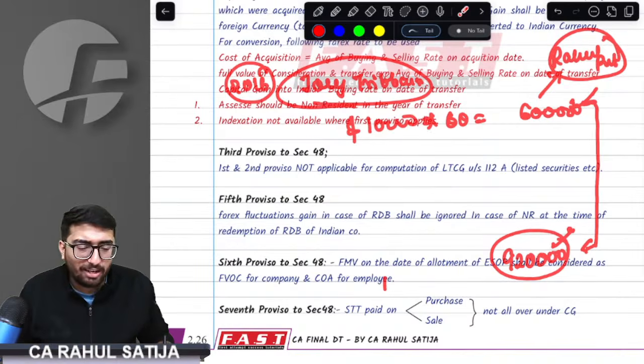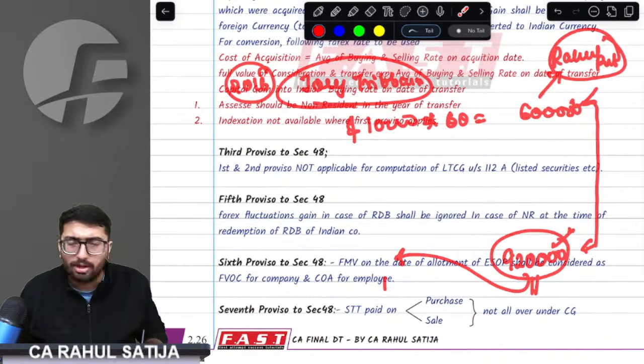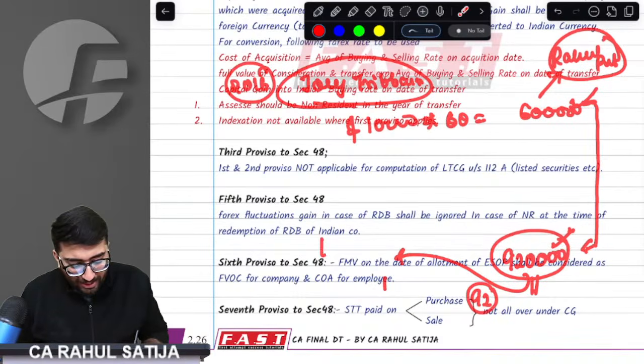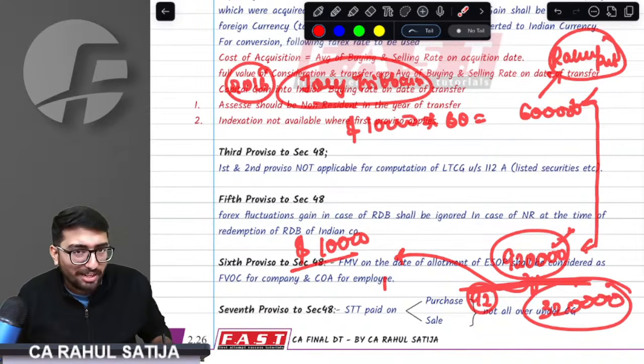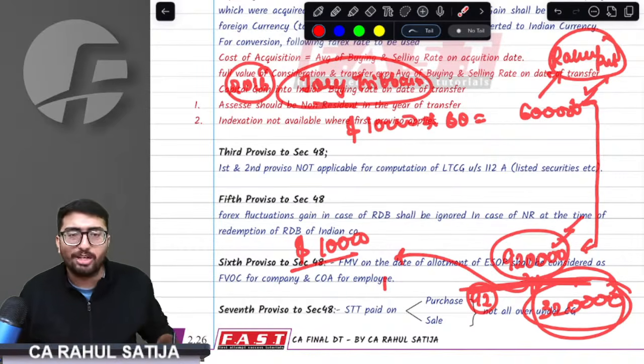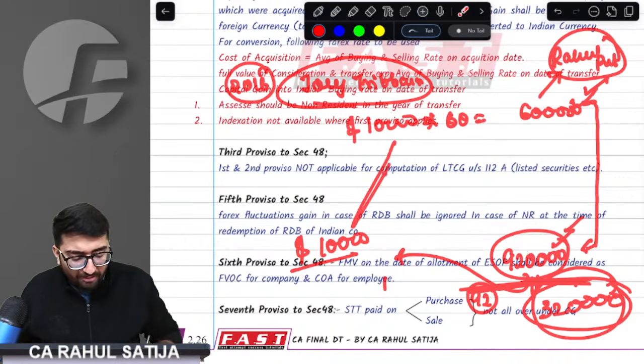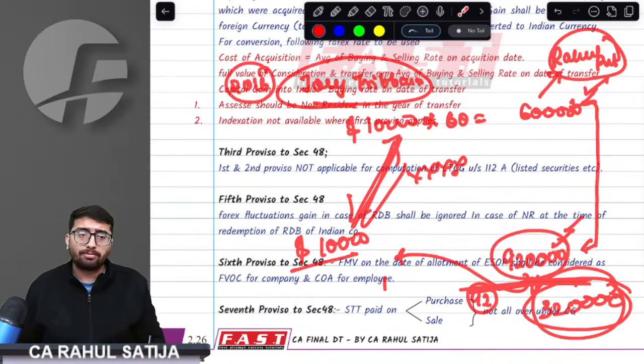As soon as Joey felt he wanted to take that money back, he sold these shares and converted this money into dollars. At that time, the exchange rate had gone up to 92 rupees. Now, when he's taking it back, he's getting just $10,000 only. And Nirmala Tai, on the other hand, is shouting out loud, Joey, pay the taxes on 3 lakh 20,000, because the sales value is 9 lakh 20,000 and cost is 6 lakh rupees. So the capital gain is 3 lakh 20,000, pay taxes on that. But in fact, if you see now, he has not earned anything.